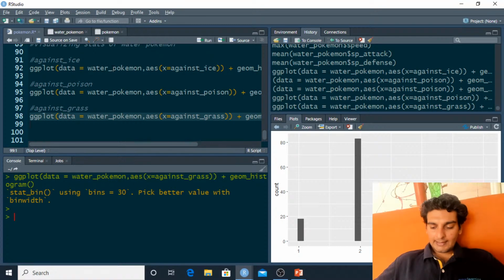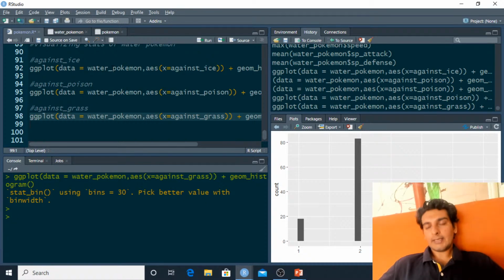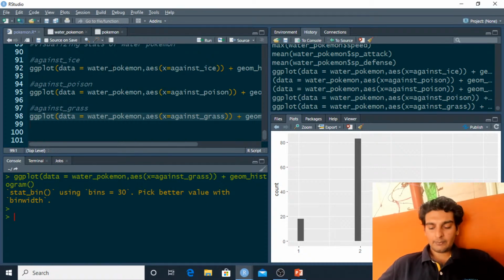Priya is asking, while analyzing data, what kind of questions should one keep in mind to make an effective analysis? That's a very good question. Normally when you're analyzing data, your first task should be pre-processing, which means looking for any anomalies or missing data. If any missing data is present, you will try to impute it. Most commonly, data is imputed with either the mean, but that's a very simple method.